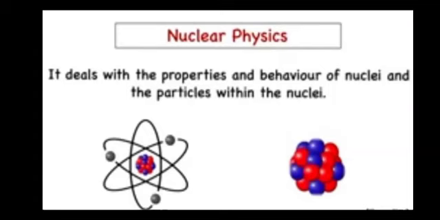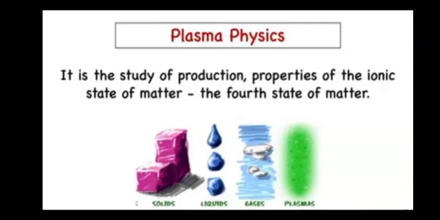There are 117 elements in nature, with different atoms and different nuclei for different elements. Whenever we deal with their properties or behavior individually, we say we are dealing with nuclear physics.